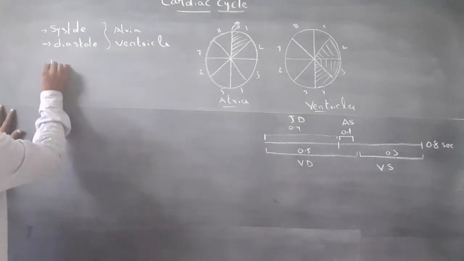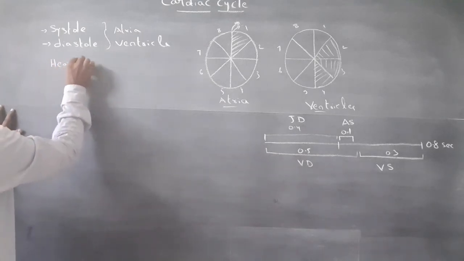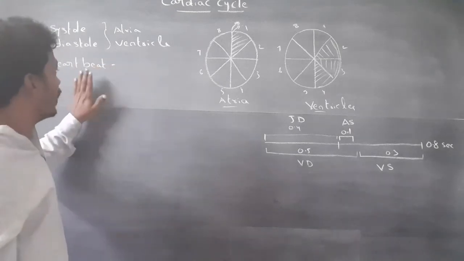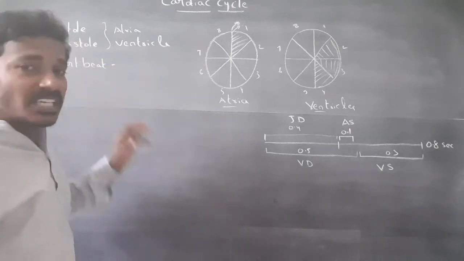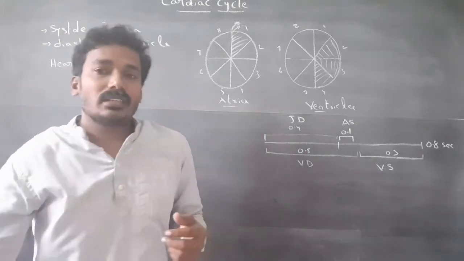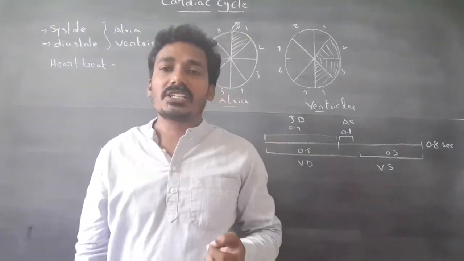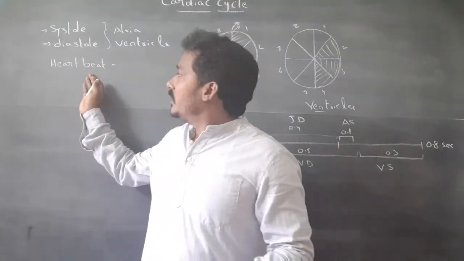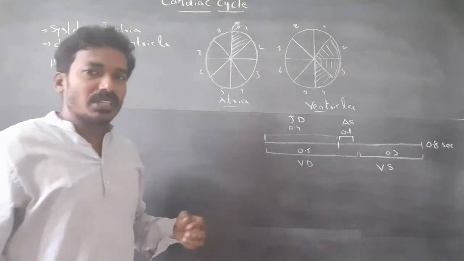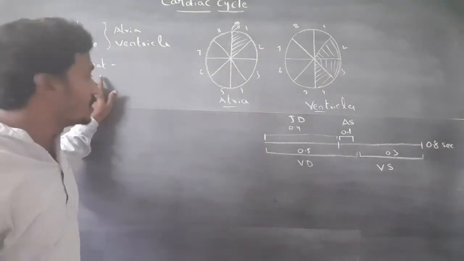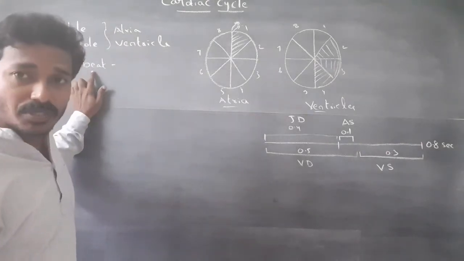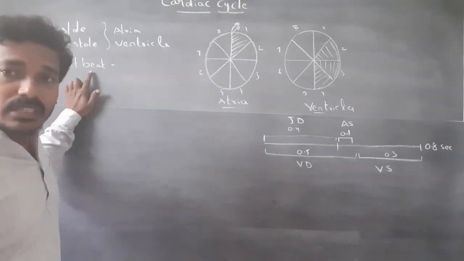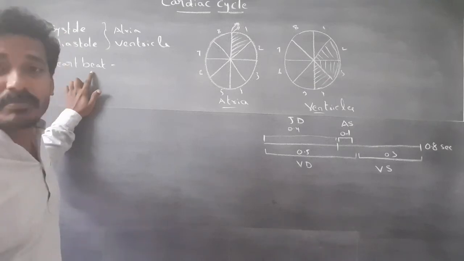Heartbeat. Heartbeat means the sequential, rhythmic contraction and relaxation of the heart. Heartbeat starts at the end of one month of pregnancy.